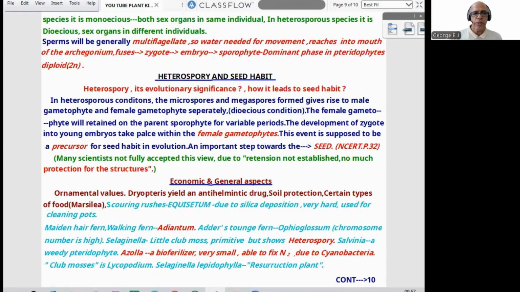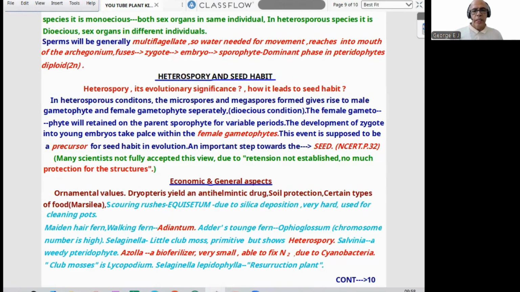In homosporous species, it is monoecious, only one type of spore, so both sex organs are in the same individual. While in heterosporous species, it is dioecious, with sex organs in different individuals. Now, sperms will be generally multiflagellate. So what is needed for movement? Water. The sperm reaches the mouth of the archegonium and fuses, forming zygote, embryo, sporophyte. The dominant phase in pteridophytes is the diploid sporophyte, while in bryophytes it is the haploid gametophyte.